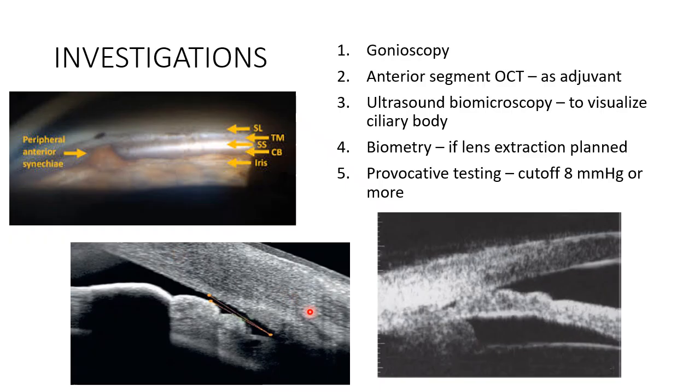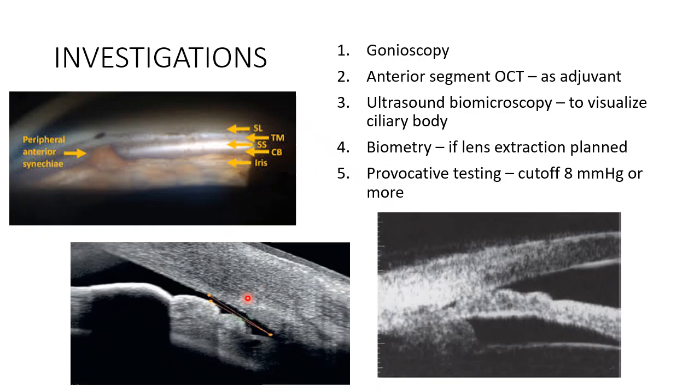Then this is a picture of anterior segment OCT. So basically, anterior segment OCT uses light. Light cannot penetrate pigment, so you cannot see the ciliary body and the pigmented structures behind. You can see the angle. You can quantify and measure the angle over here. So this is the iris, this is the cornea, and this is the angle, right? So anterior segment OCT can actually measure the angle and its width very accurately with the help of calipers.